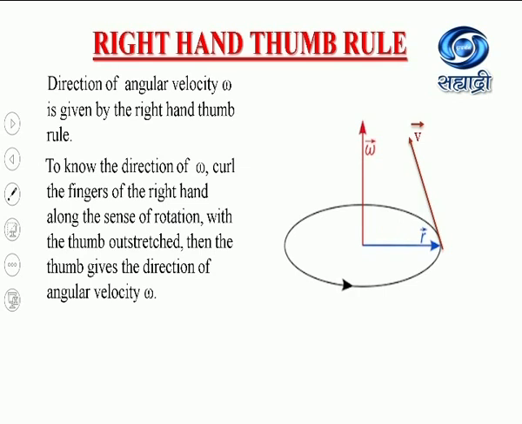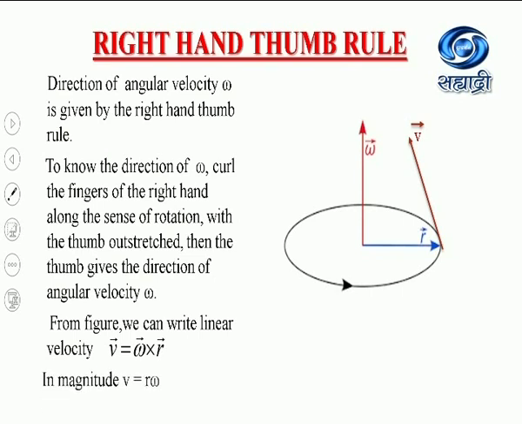Now from the figure we can say that omega and r are exactly perpendicular to each other. So in magnitude and direction, this linear velocity is given by the equation v equal to omega cross r, and in magnitude this velocity v will be equal to r into omega.